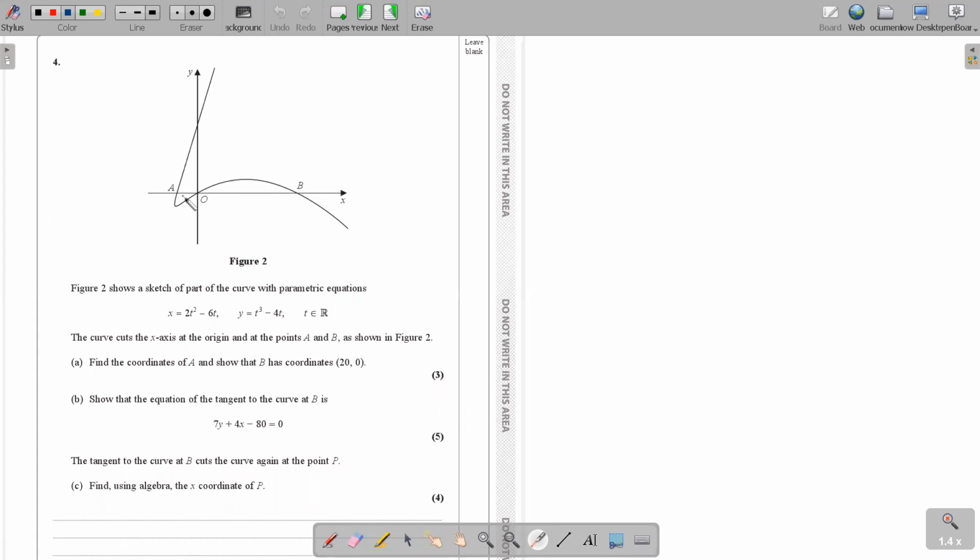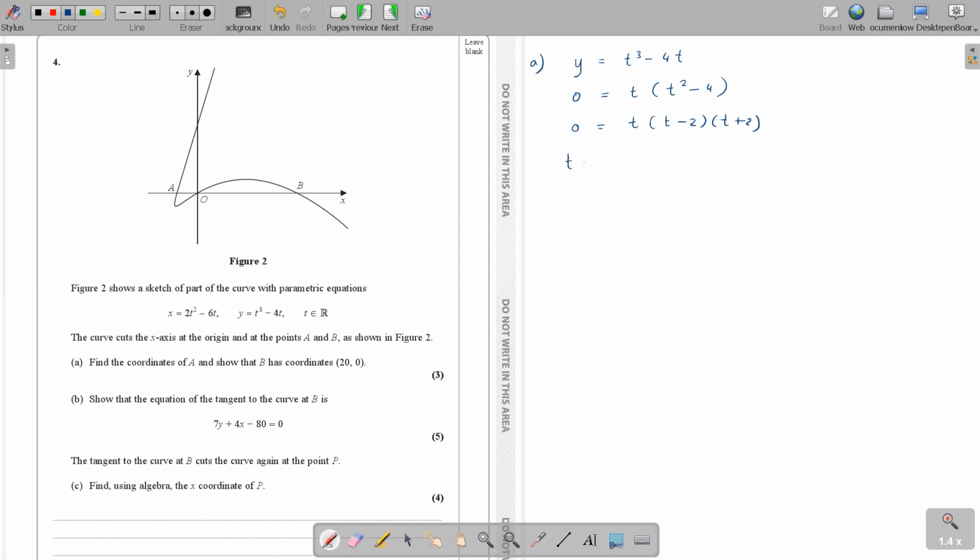So anyway, whenever we cut the x-axis, what's the first thing that comes into our mind? Y equals 0. So use y as 0, t cube minus 4t. You can take a t out and you get t square minus 4. Are you with me? Yes, miss. How can I further factorize t square minus 4? By using difference of two squares, t minus 2 and t plus 2. Because t square minus 4 is t square minus 2 square.